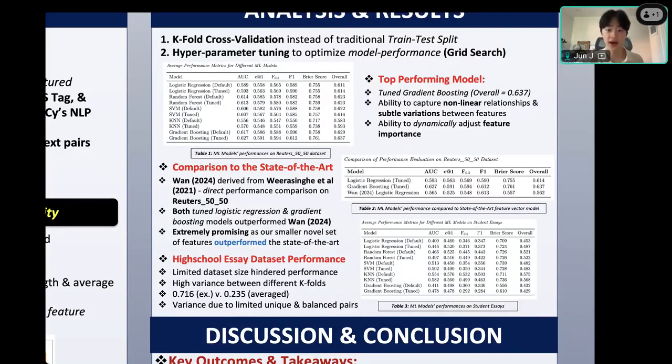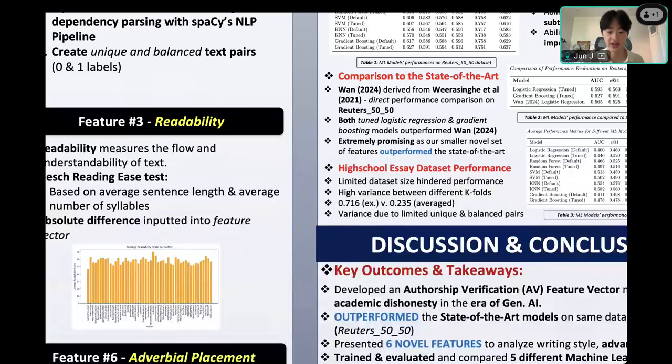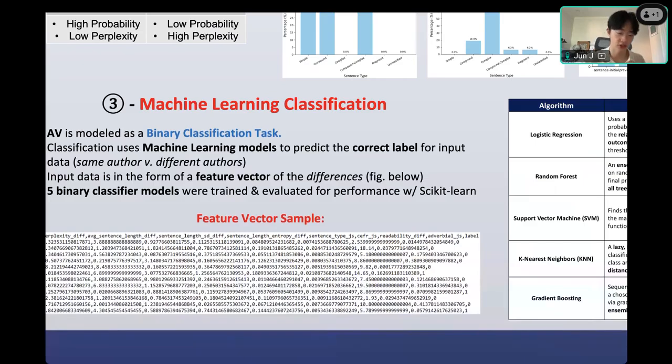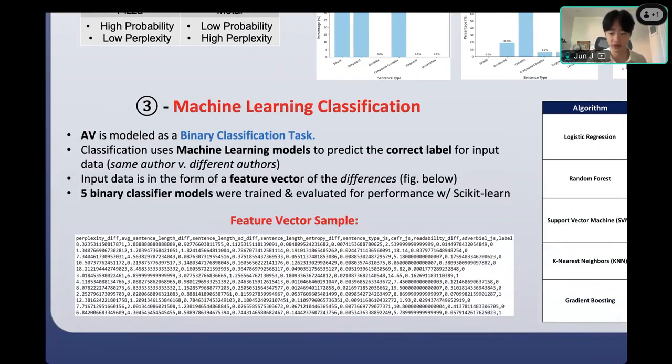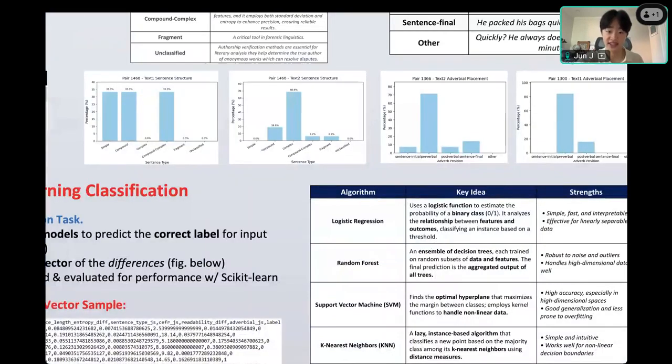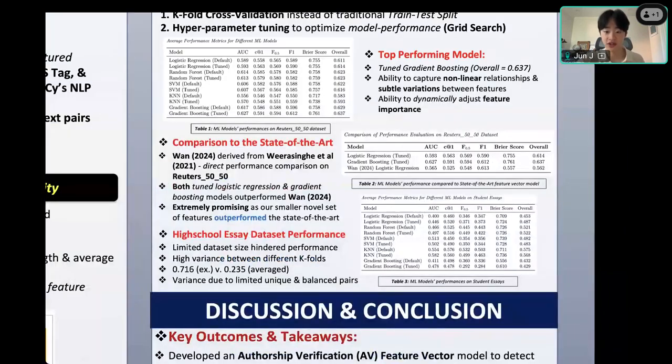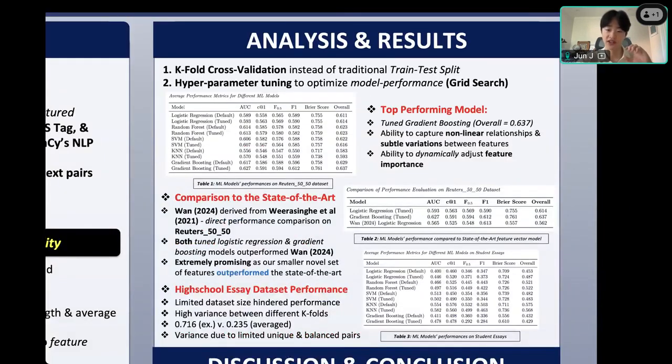And probably the reason why is its ability to capture non-linear relationships and subtle variations between features. Looking back at the feature vector sample I had here, it's not intuitive to think that every single one of these numbers would be in a linear relationship or very obvious pattern. Therefore, gradient boosting stands out among the other models in its ability to effectively capture the very subtle changes in someone's features to figure out if someone was or wasn't being academically dishonest.